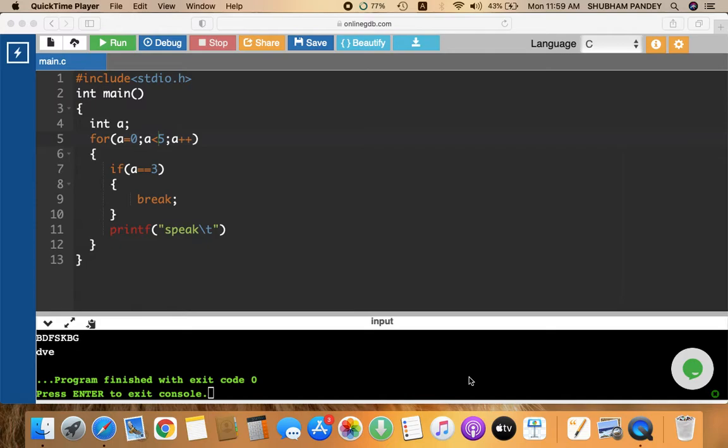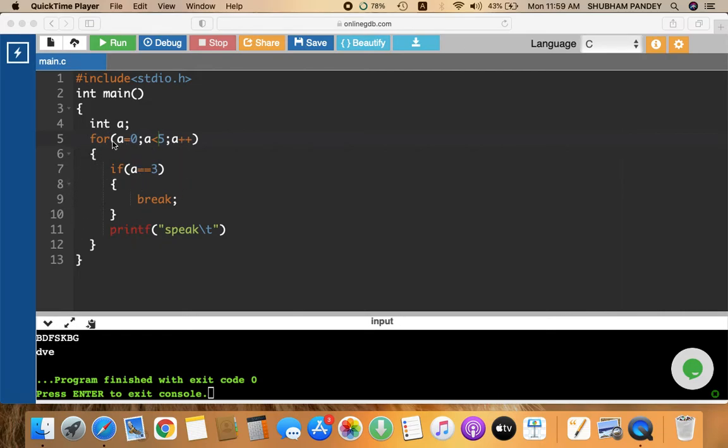In this session, we are going to practice some questions on break and switch case statement. The first question, which I have written earlier, is to understand the break loop. Now see the functioning of the compiler. The compiler reads this statement and understands there is a variable a whose data type is integer. Now it is going to implement the condition.